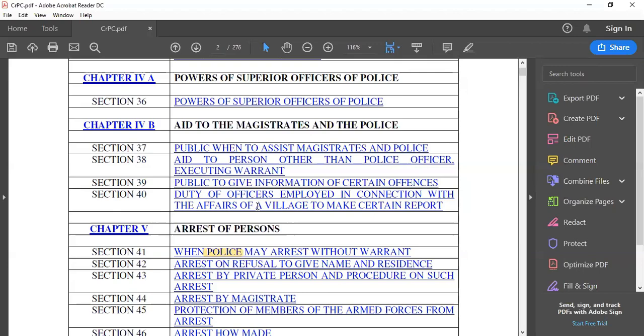Now there are special acts as well. Just like for police, we have the Prisons Act of 1894, we have the Prisoners Act of 1900. Another act is the Probation of Offenders Act 1958. These deal specifically with the 5th functionary, prison authorities and correctional services personnel, what we say.